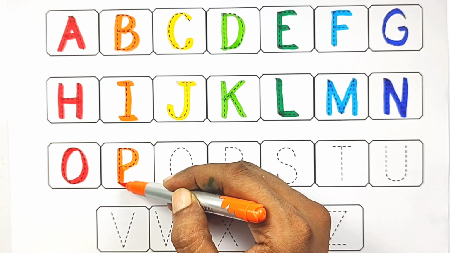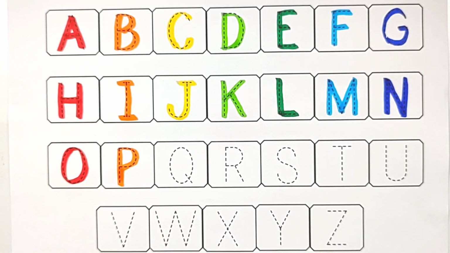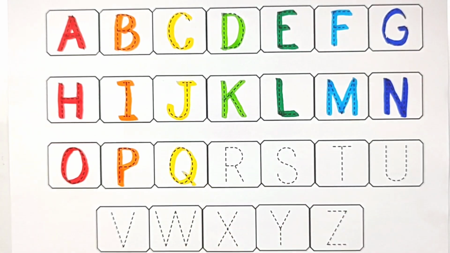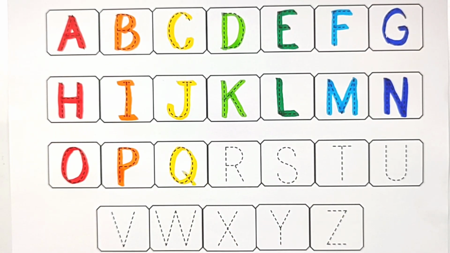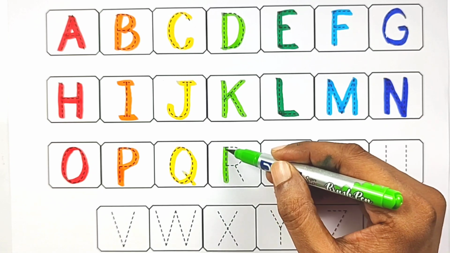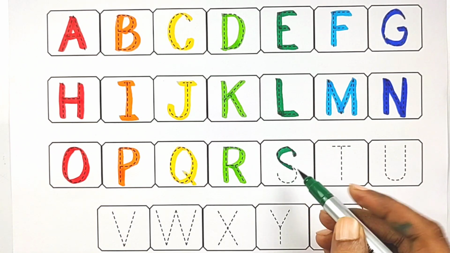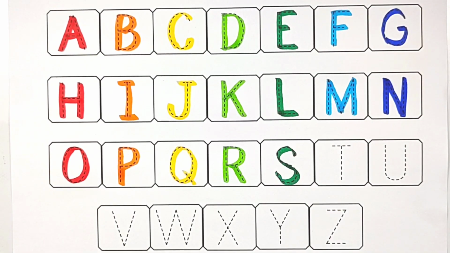Orange, P for pen. Yellow, Q for queen. Light green, R for rabbit. Dark green, S for sun.